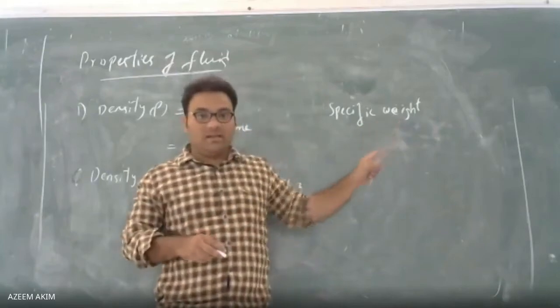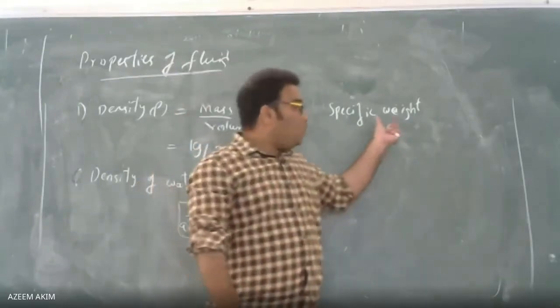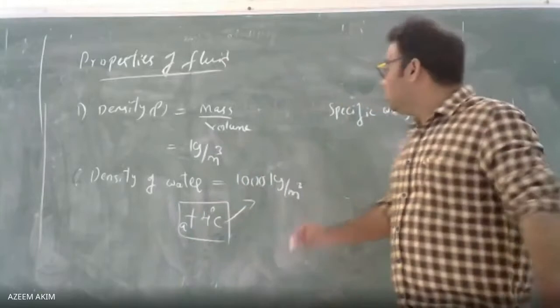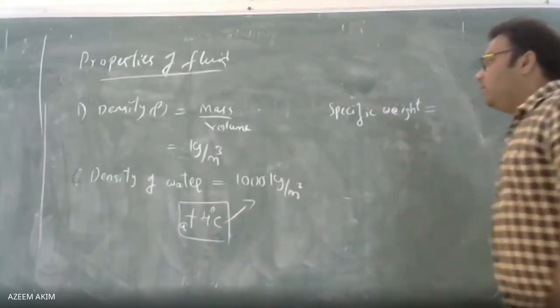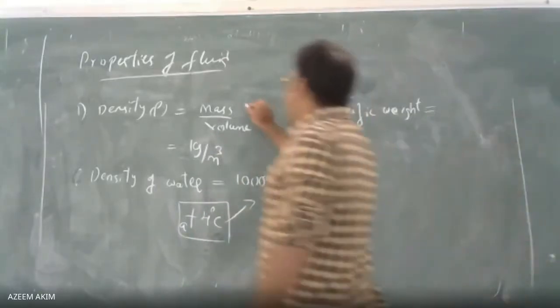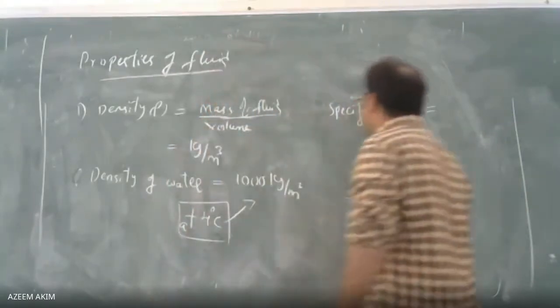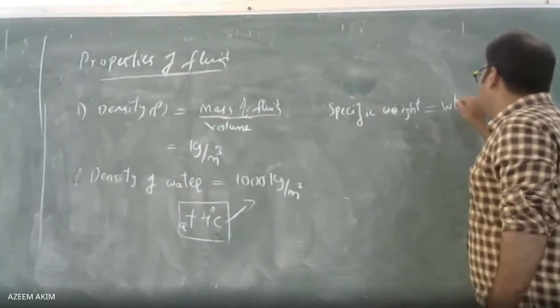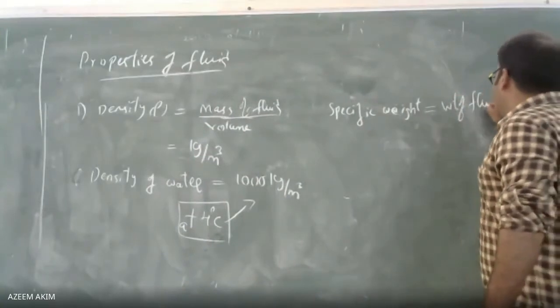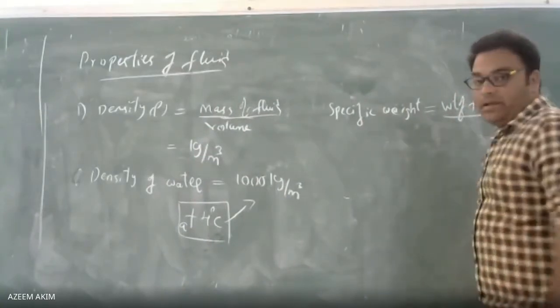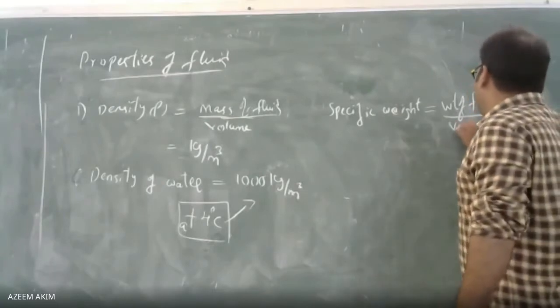Specific weight we have discussed. What is specific weight? The weight of the fluid. Here, the mass of the fluid is taken, whereas here we are taking the weight of the fluid. Specific weight is the weight of the fluid by volume of the fluid.